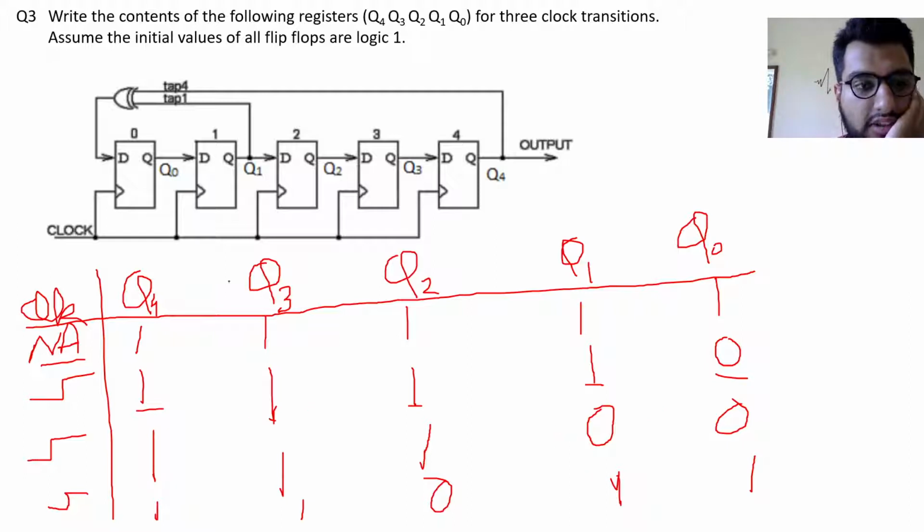And for the third, where the inputs of the XOR gate were 1 and 0, D0 will be equal to 1, so it was 1. This should be 0 here, sorry. This is 0 here, and 1, 0, 0, and this will be 1 and 1. So these are the contents of the registers for 3 clock transitions.